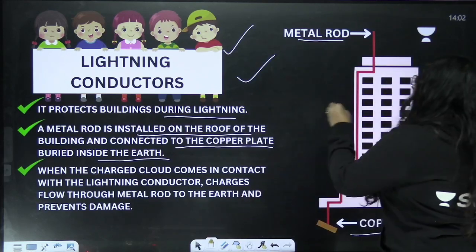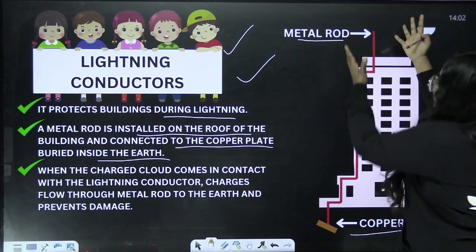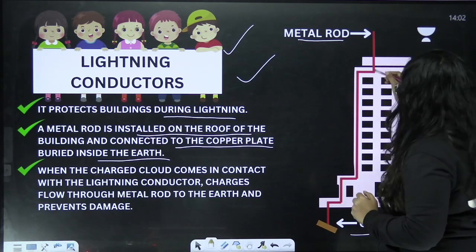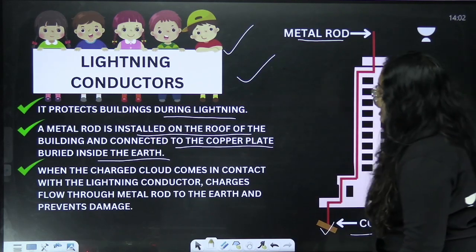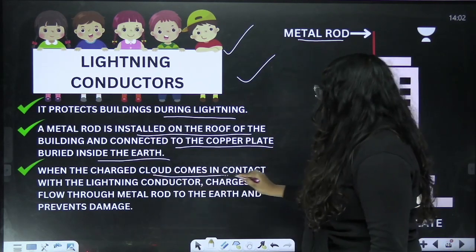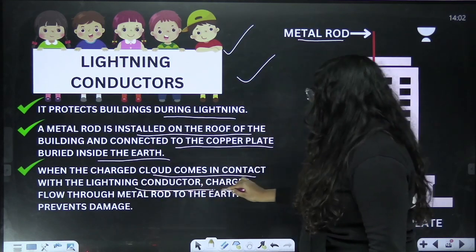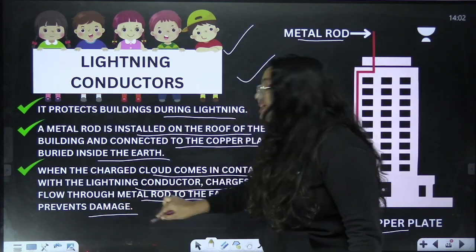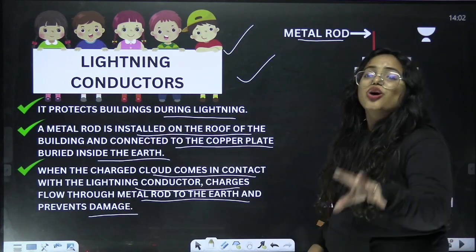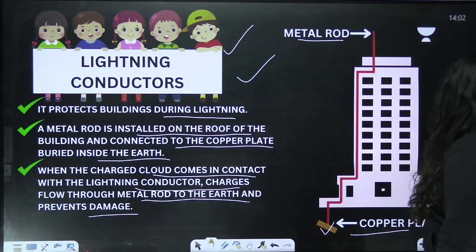So if there is lightning, the metal rod can take all the charges and just transfer them to the earth. Clear? So when the charged cloud comes in contact with the lightning conductor, charges flow through the metal rod to the earth and prevent damage. So this is how lightning conductors work.